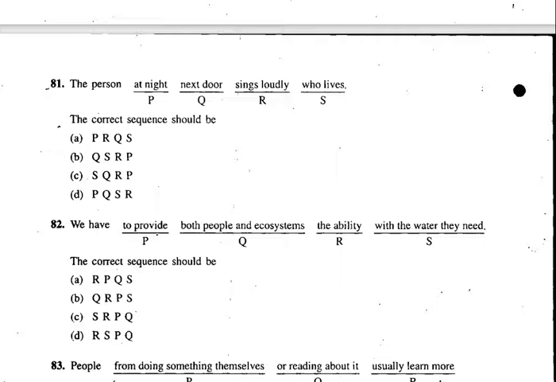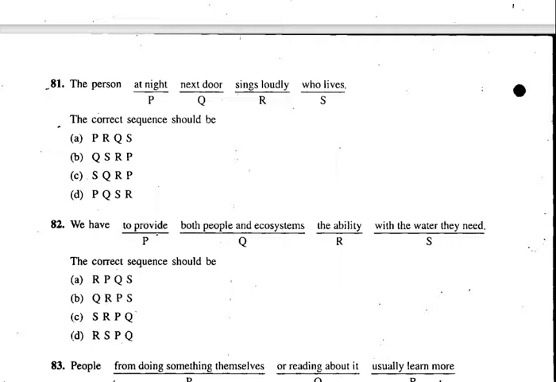81st one: The person at night next door sings loudly who lives. Now I have given you a clue. Whenever a human being, person, man, woman is there, the relative pronoun "who" is used. The person who lives. Start with "yes". I think C is the right answer here. Just by looking at it, we feel it may be the correct answer. How easy it is, but you have to make efforts, isn't it?